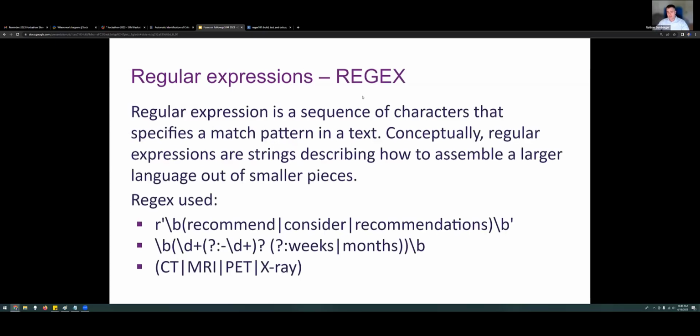We use regular expressions. Regular expressions are a sequence of characters that specifies a match pattern in a text. But really what they do is they search for strings and assemble a larger language out of smaller pieces. The regex that we used and that we generated are as follows. I'm going to let you read and review those there. This is what we use to search for the modalities, for the time frame, and to look for the recommendation or the follow-up sections.